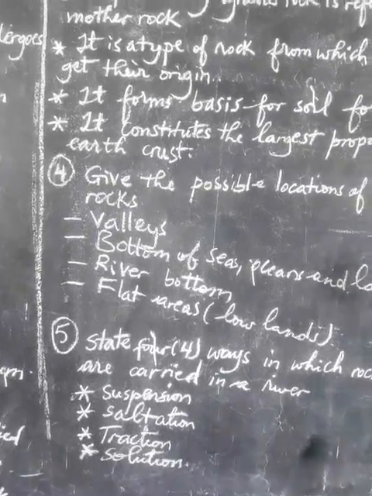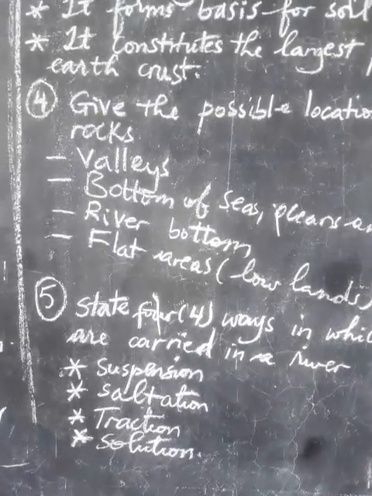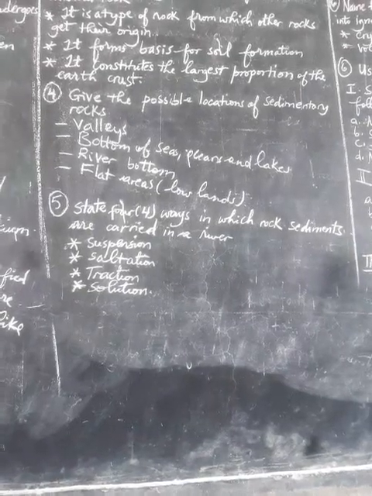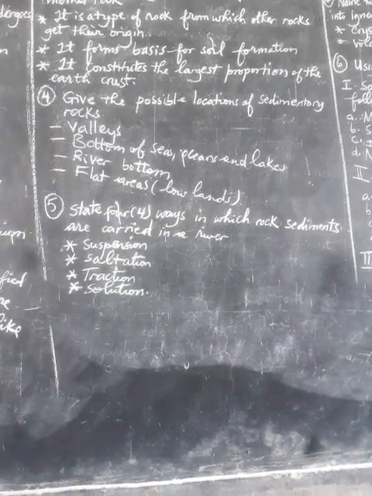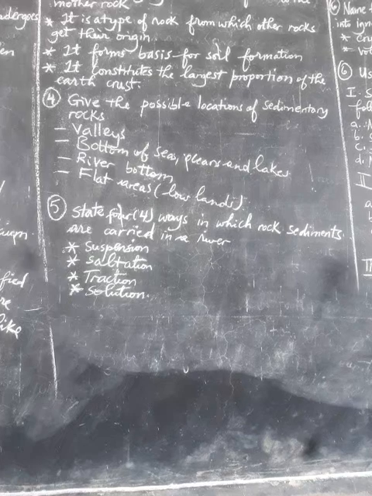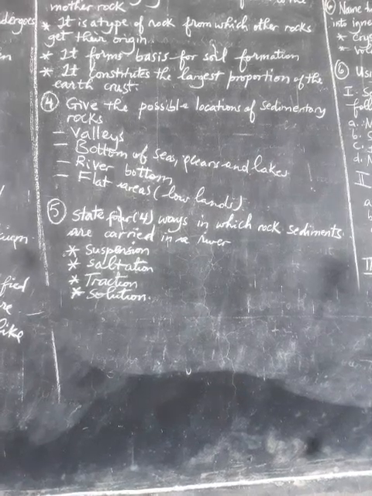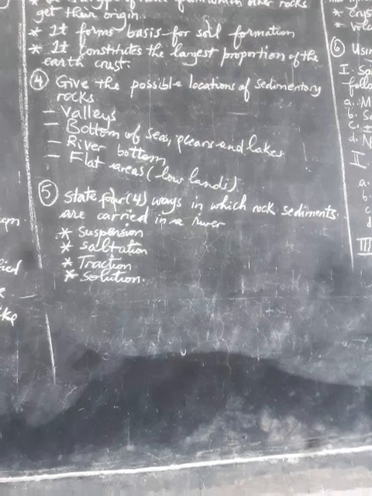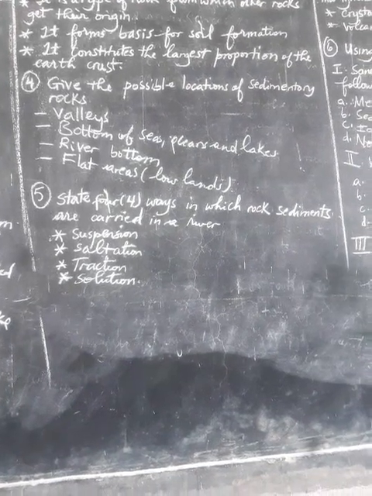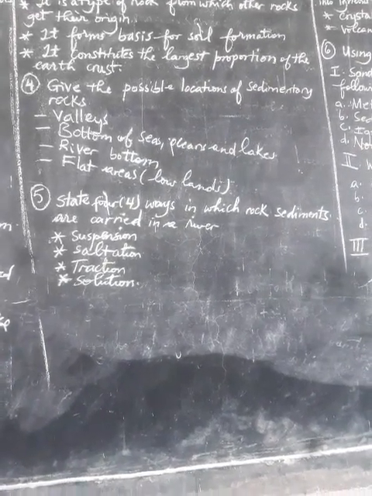Let's go to question number 5. Question number 5 is asking, state 4 ways in which rock sediments are carried in the river. So meaning that the rock sediments can be carried in the river in the following ways.